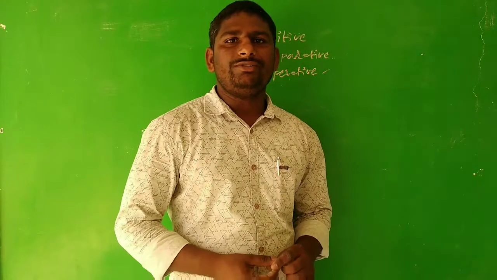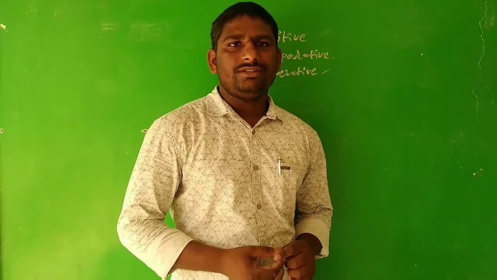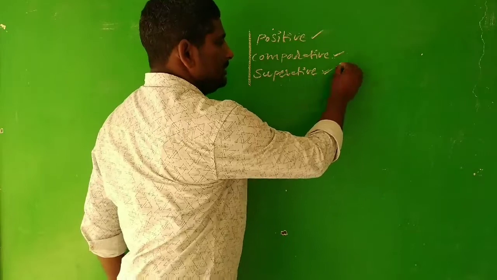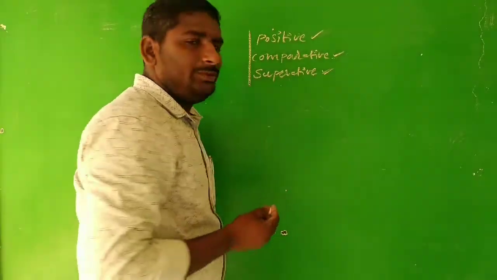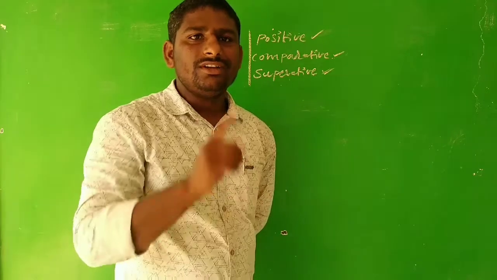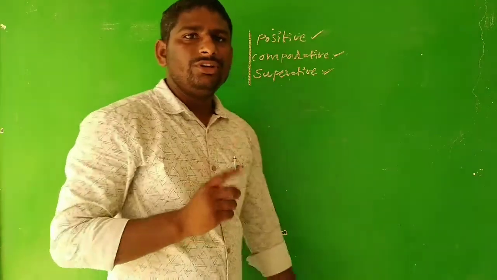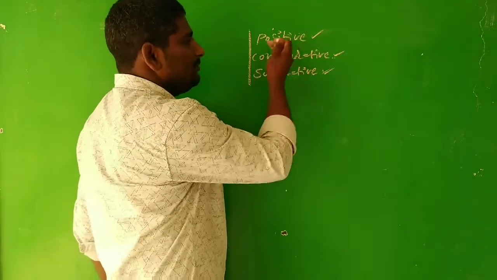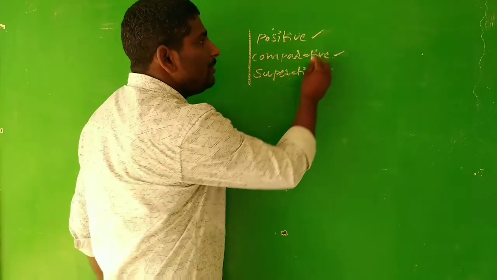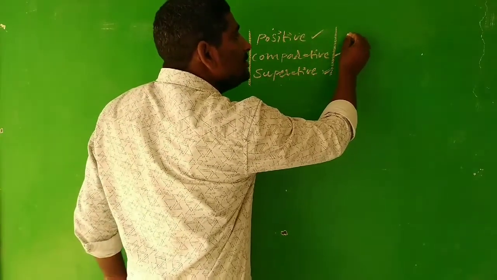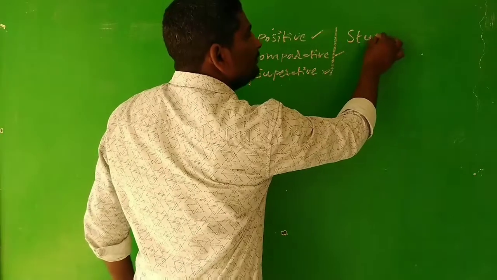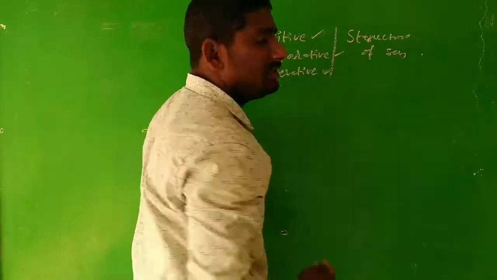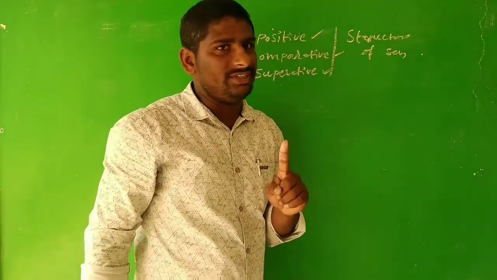This way we can transform the sentences from positive to comparative and comparative to superlative. Hope you understood how to transform the sentences. But one important thing I would like to tell you, you should remember it: because you are transforming sentences from one degree to another degree, you are making changes in the structure of the sentence, but you are not going to change the meaning of the sentence.